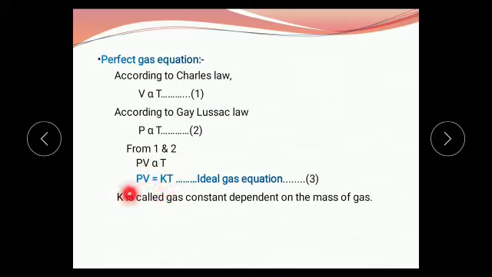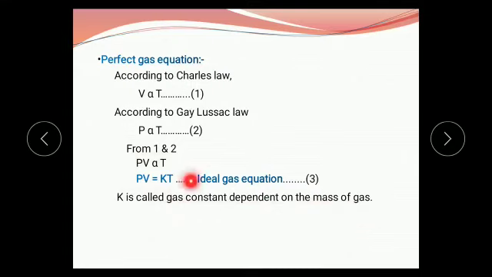And when we take the equal sign we get PV equals K into T, that is called an ideal gas equation. Here P means pressure, V means volume, T means temperature and K is a constant called the gas constant, and it is dependent on the mass of gas.